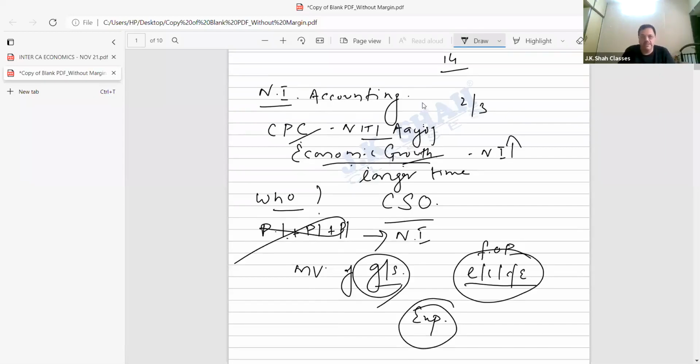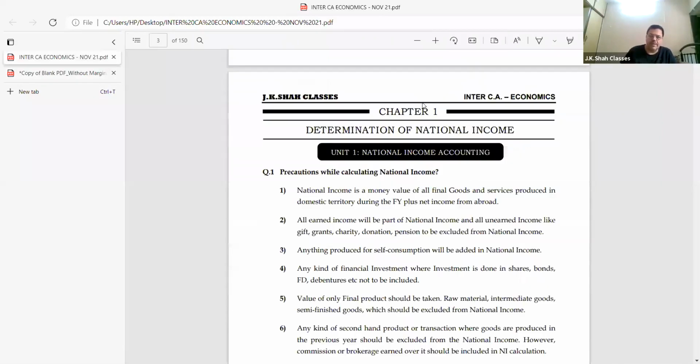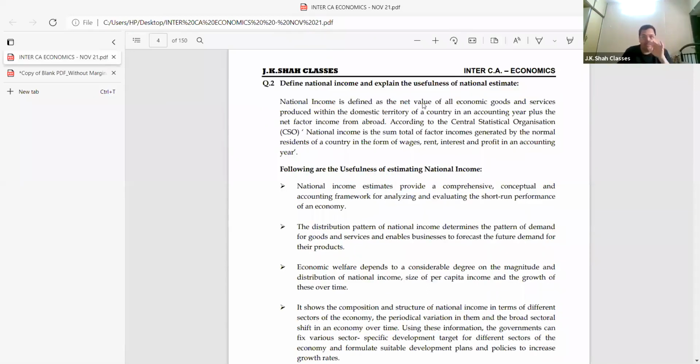Now, beta, let's start. Pay attention, please. Now, something very interesting and important will start today. We'll start with question number 2. Please pay attention. And I request you, the first topic will take a bit of time. This is a technical topic. Everything should be clear, otherwise, bachas, you'll find difficulty in solving the sums. So, bear with me. You have no other option, students. You have to pay attention. It's good for you.